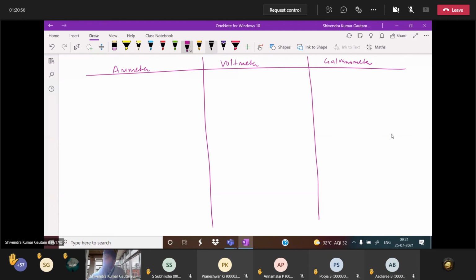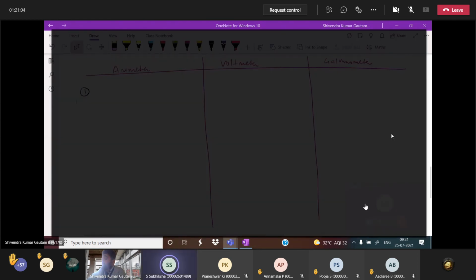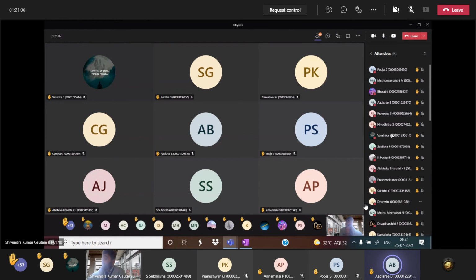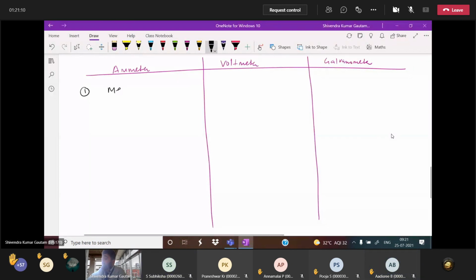Everybody see, don't write, first see here. Tell me, is an ammeter a current measuring device or a current detecting device? It measures current, electric current.